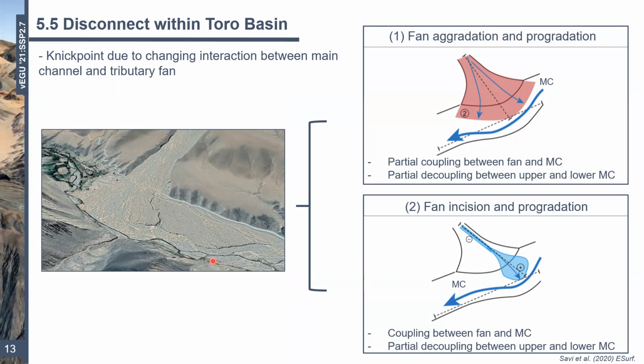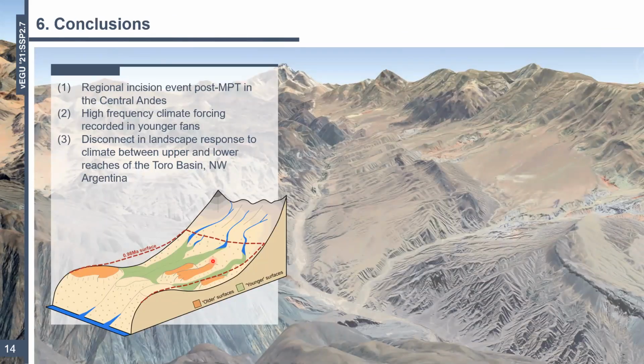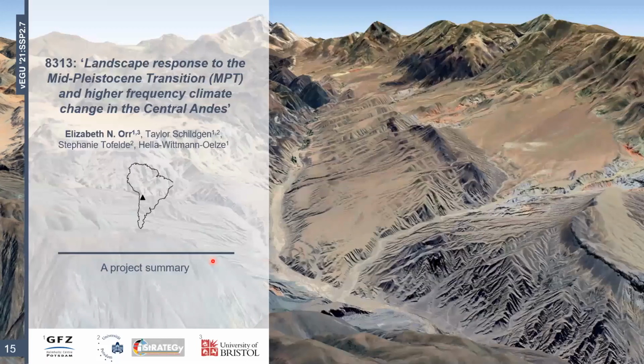It's pretty impressive. So to quickly conclude, this study has been able to recognize a regional incisional event following the mid-Pleistocene transition, post-MPT, for the Central Andes, and we found that some of the fan surfaces in question also follow higher frequency climate forcing. And finally, looking at the fans and other records within Toro, we've been able to explore and better understand the reasons behind the disconnect in landscape response to climate within the basin at large. So those are the three main points to come from this study.